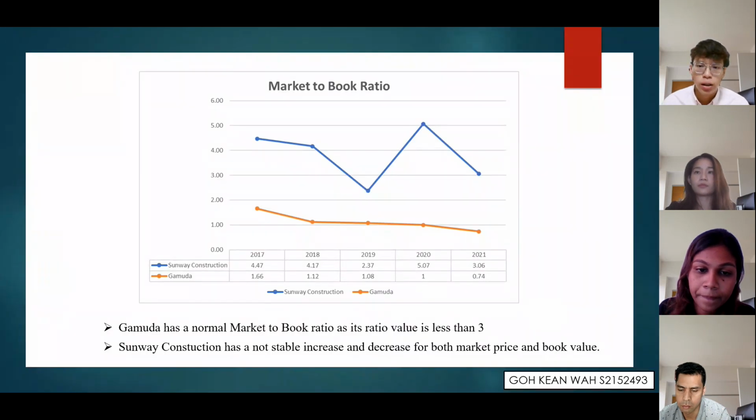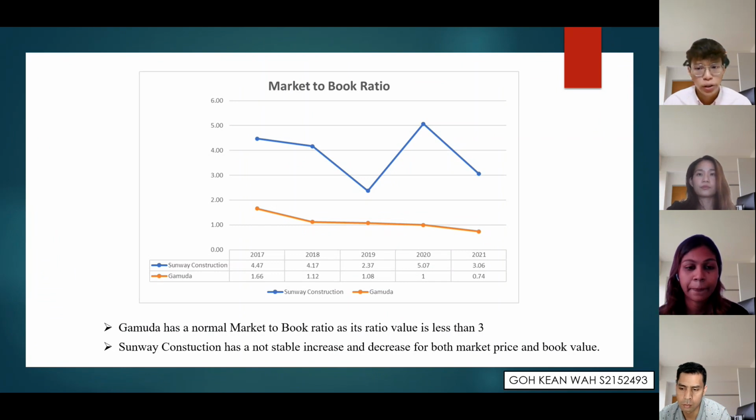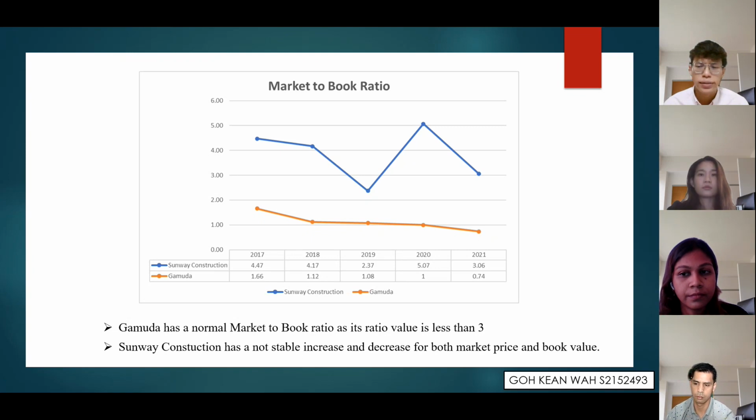So from the market price and the book value, we can calculate the market to book ratio, and we can conclude that Gamuda has a normal market to book ratio because the ratio value is less than 3. But for Sunway Construction, it is not that stable because it has an unstable increase and decrease for both market price and also book value throughout the 5 years, which caused Sunway Construction to have a not stable and abnormal market to book ratio. That's all from me now.